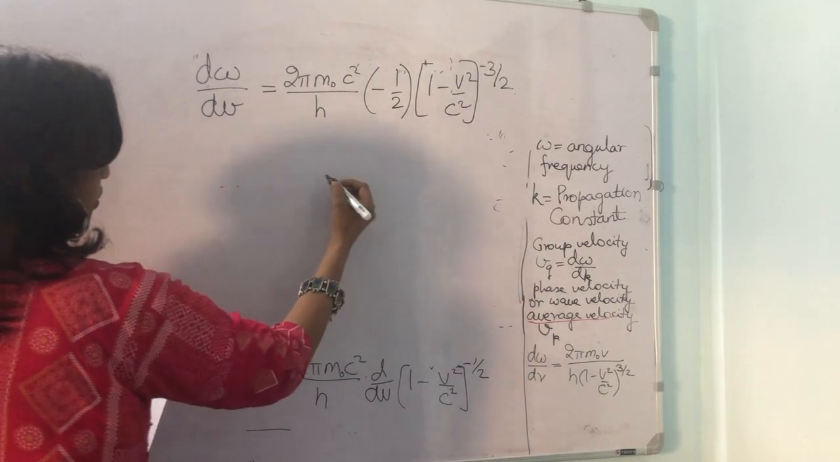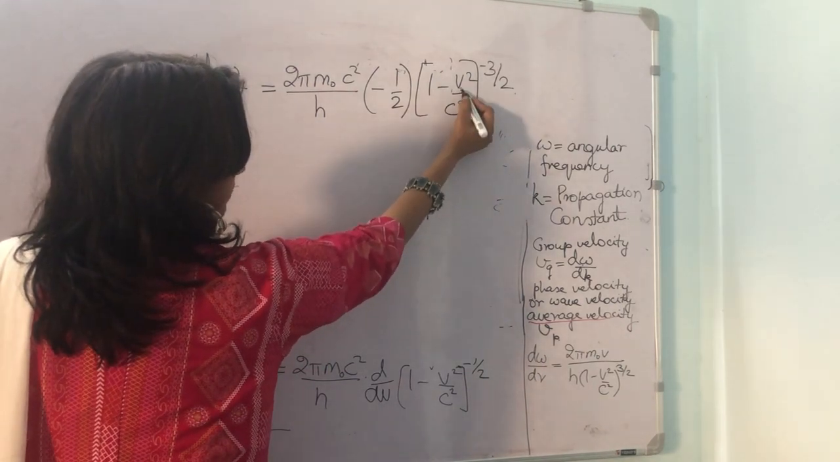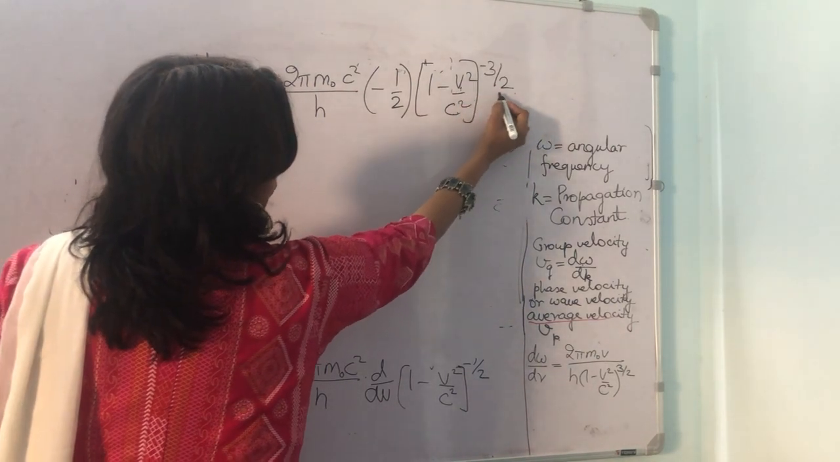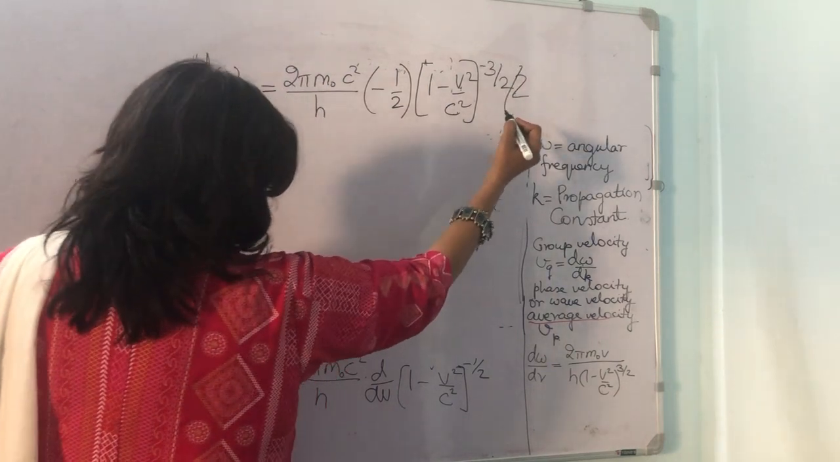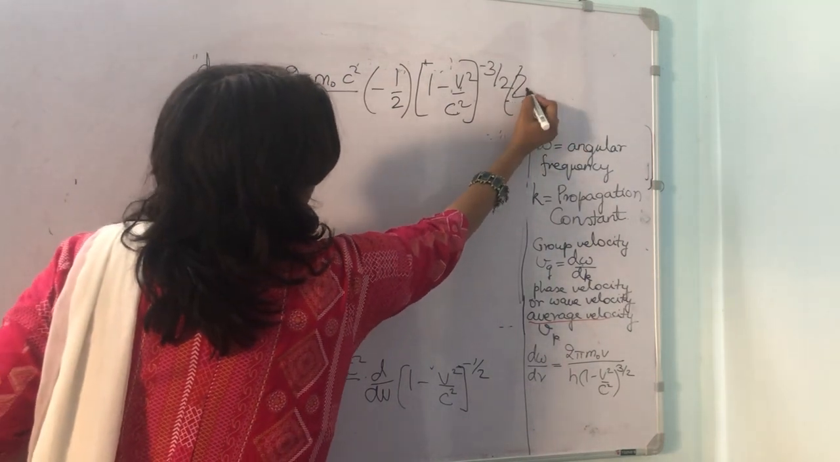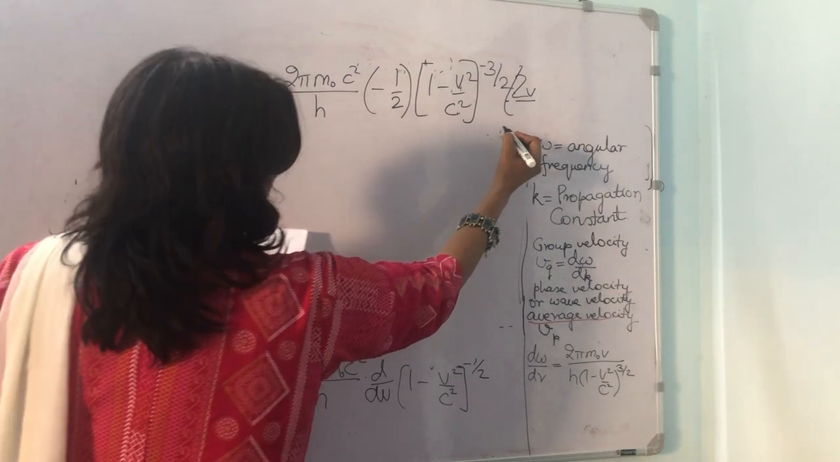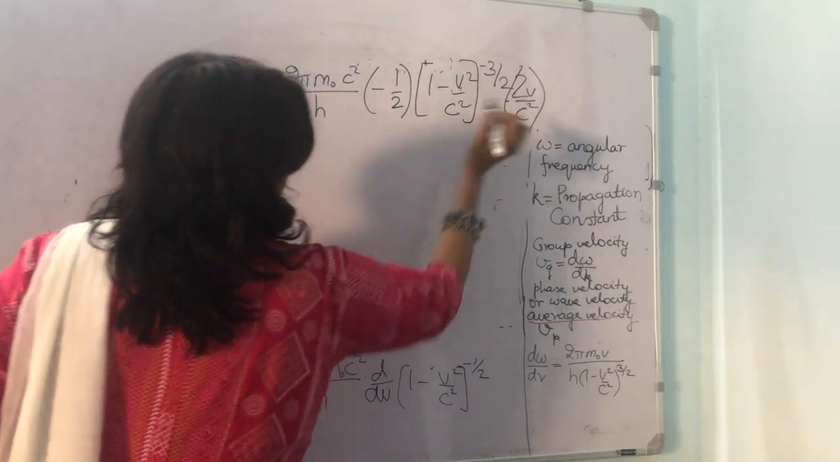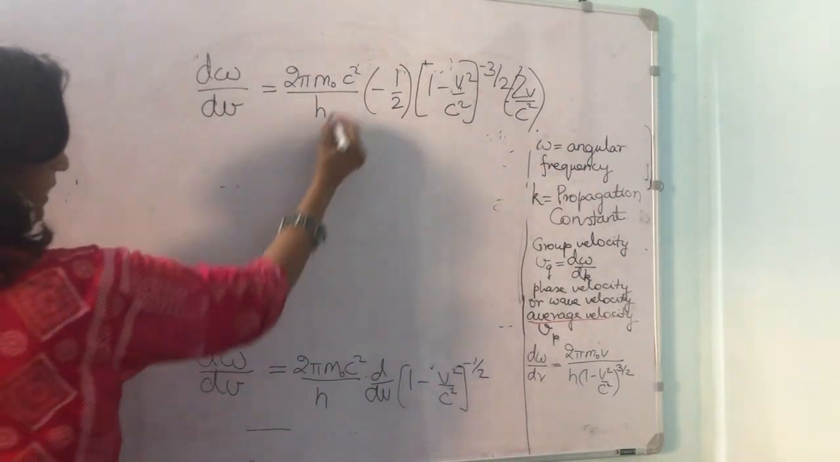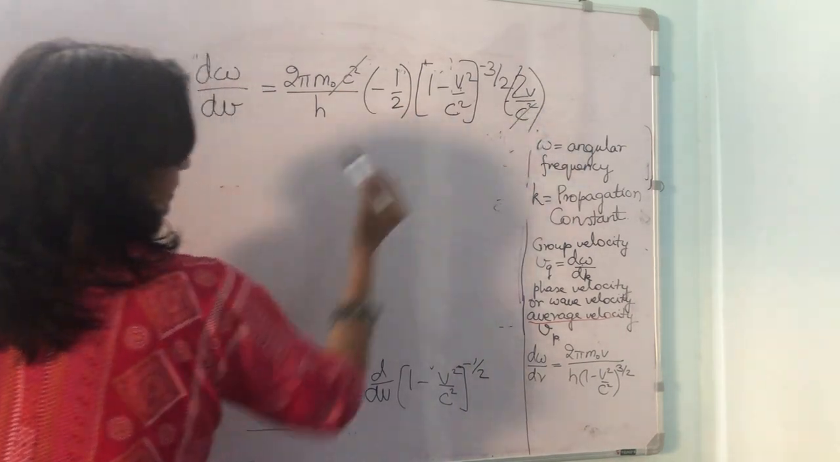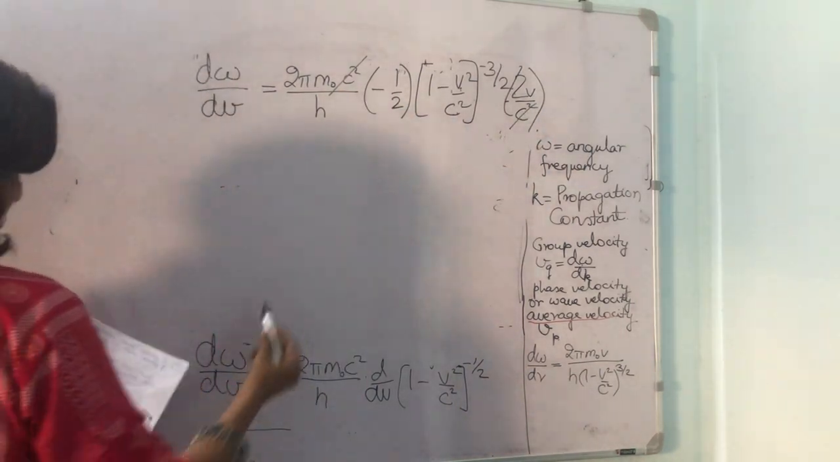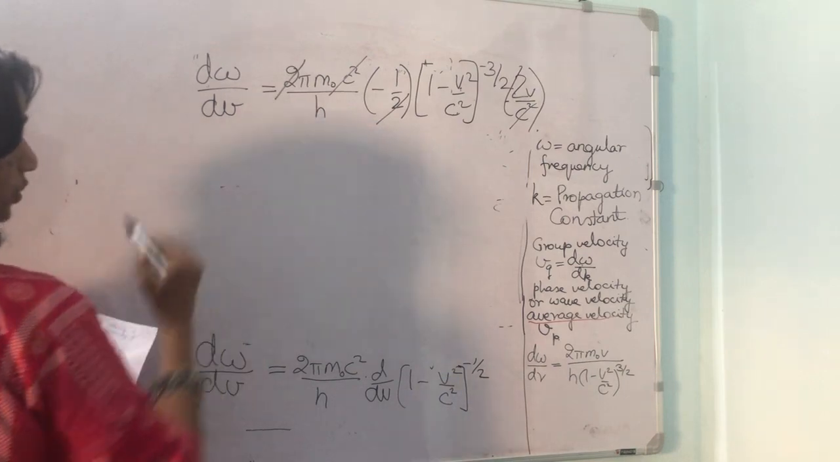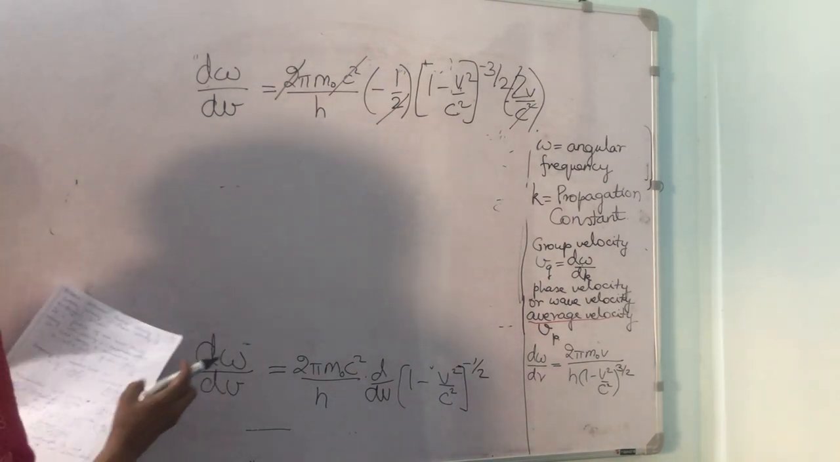So into, now we will differentiate this v square upon c square. So 2v into minus 2v upon c square. Now this c square and this c square are getting cancelled. This 2 and this 2 are getting cancelled. So what are we left with?